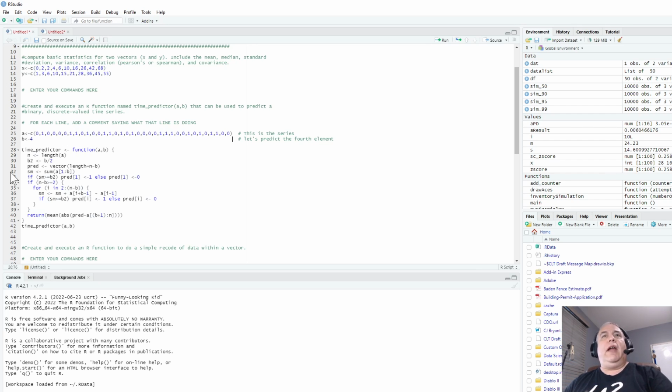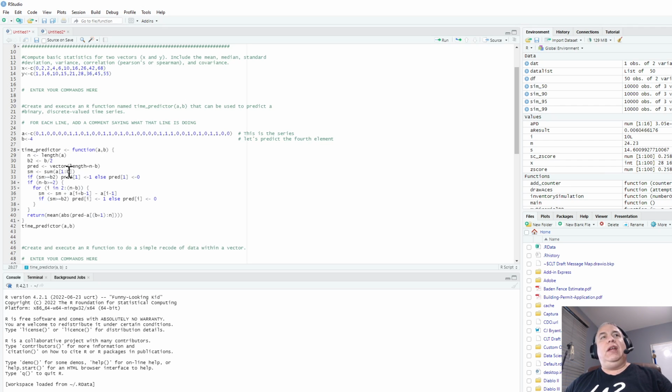And so this is just a random string of 1s and 0s that we're going to use for this first vector. And we're going to try to predict the 4th element of that vector. So that's what the A and B goes to. Now that's going to be free. That's 2 of the items that you have to identify as part of this exercise.